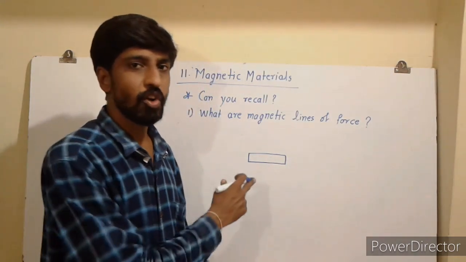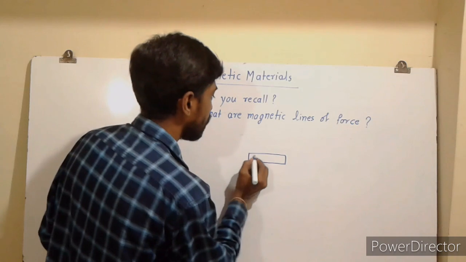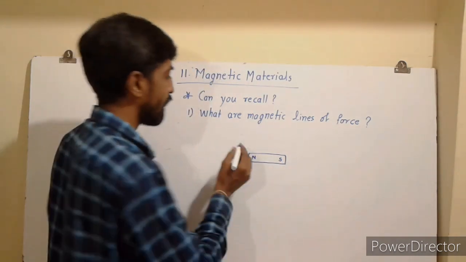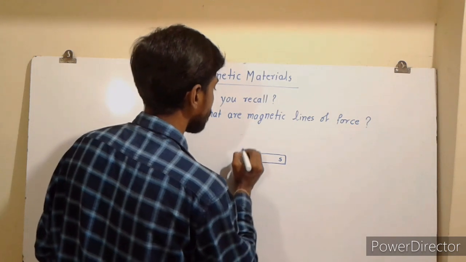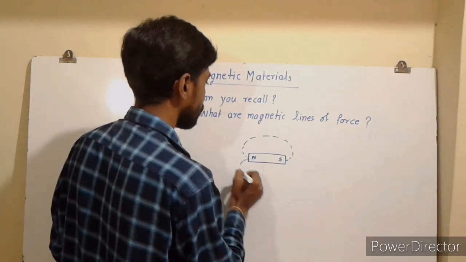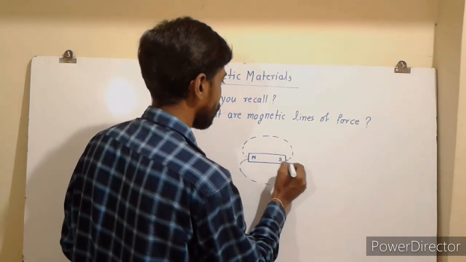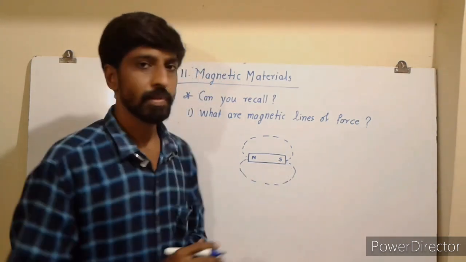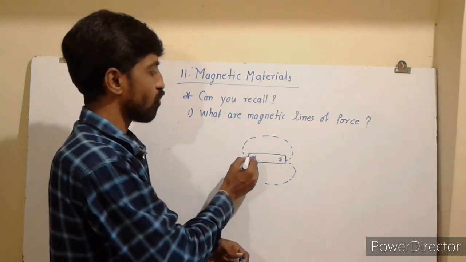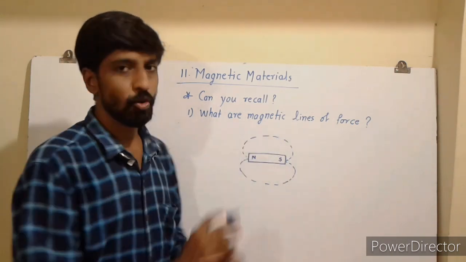Suppose this is a short bar magnet having north and south pole, and the magnetic lines of forces are going like this. So this is an imaginary line which is going from the north pole to the south pole.